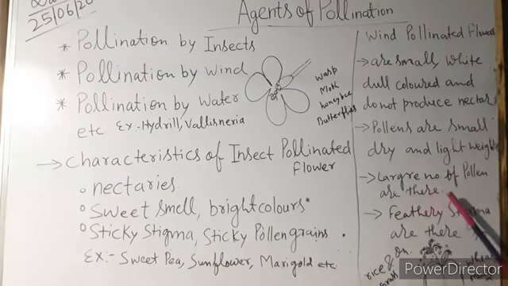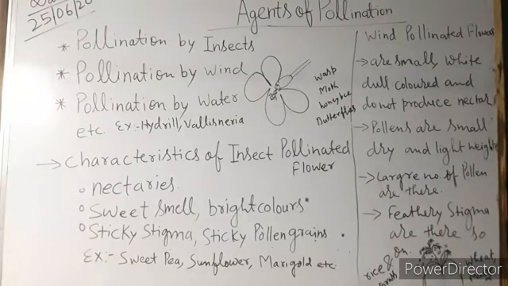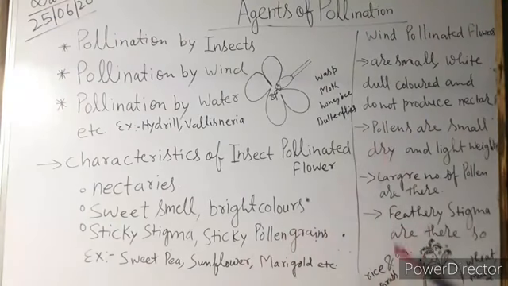A large number of pollen grains are there. If pollination happens through the wind, it is not necessary that all the pollen grains fly with the help of wind and reach the stigma. Some pollen grains may fall down on the ground and be destroyed. In that case, the plant should produce more and more pollen grains. The wind pollinated flowers are mostly wheat, maize, rice and grass. Feathery stigma are there and so on.